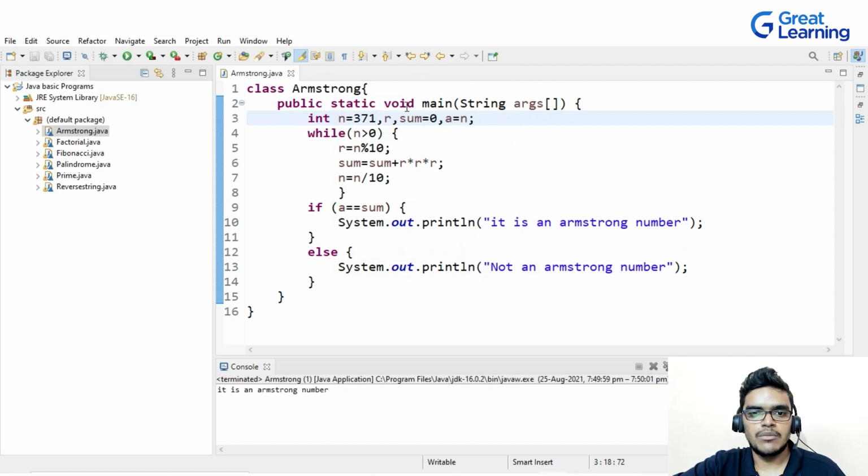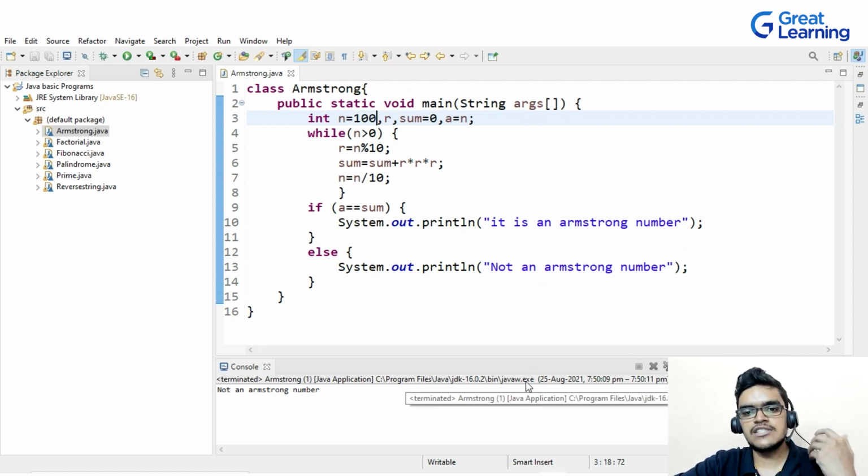Again it is an Armstrong number. Now let me check for some random values. If I'm writing 100, it is an Armstrong number. Let me check, and here you can see that it's showing it's not an Armstrong number. So this was the basic idea about Armstrong number.